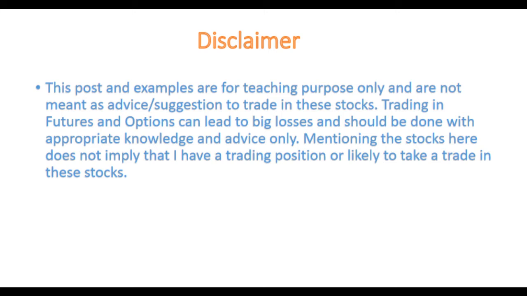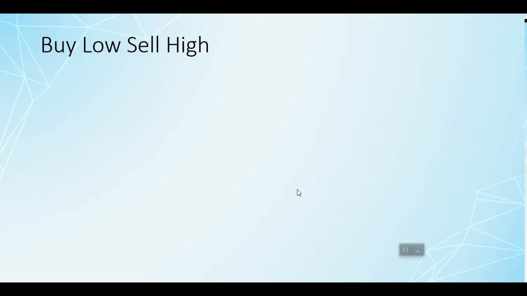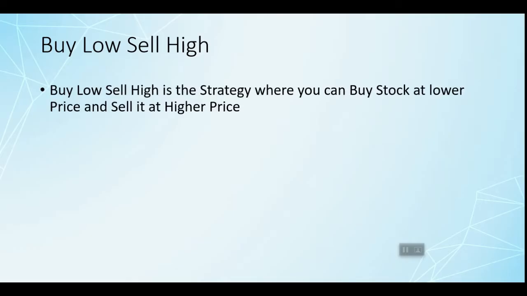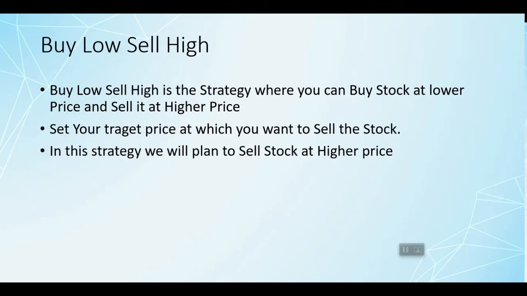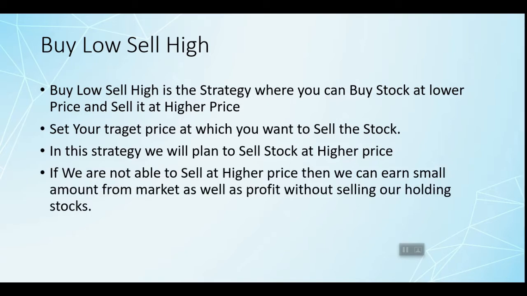Okay, so buy low and sell high. Buy low sell high is the strategy where you can buy stock at the lower price and sell it at the higher price. So set your target price at which you want to sell the stock. In this strategy we plan to sell the stock at the higher price. If you are not able to sell at the higher price, then we can still earn a small profit from the market without selling our holding stocks.